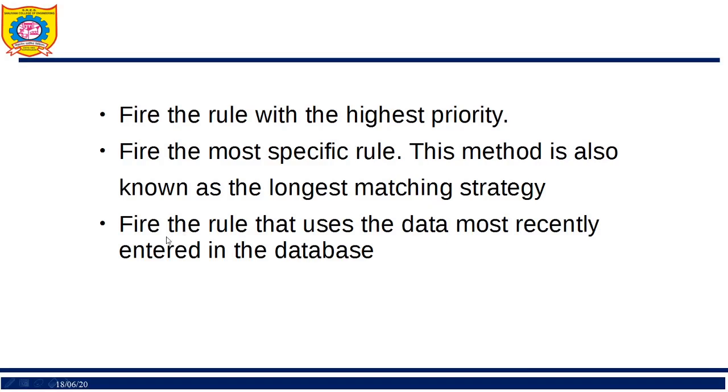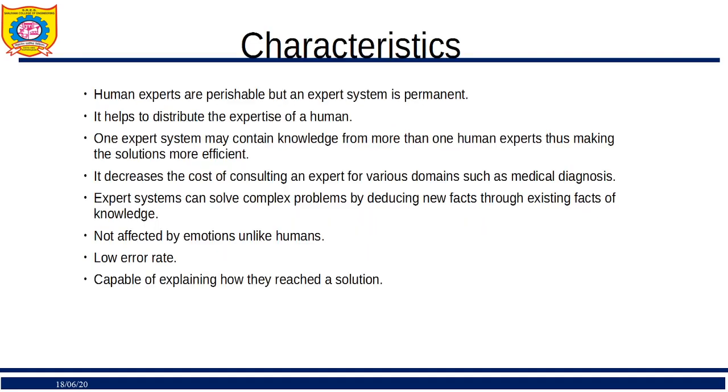Third strategy is to fire the rule that uses the data most recently entered in the database. Okay, so whatever you have recently entered in the database, you go on using that particular rule in order to resolve the conflict. So these are the ways through which you can resolve the conflict. Further, we'll see what the characteristics of an expert system are.